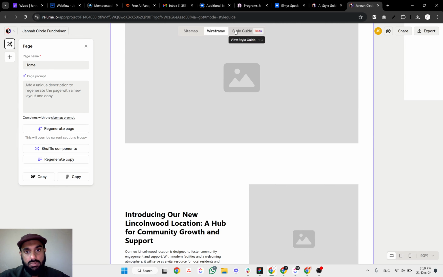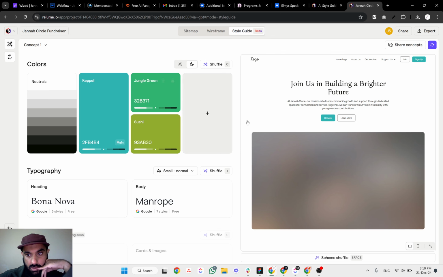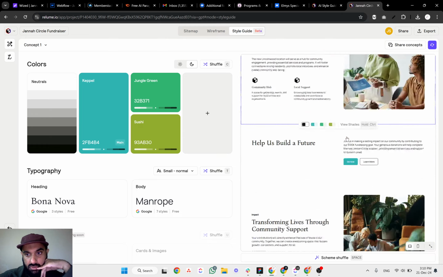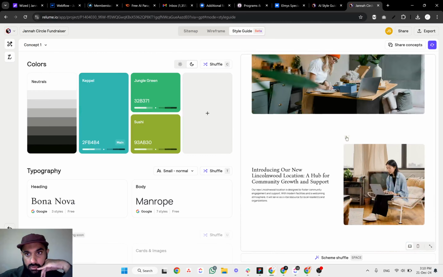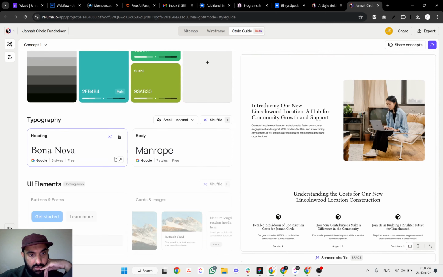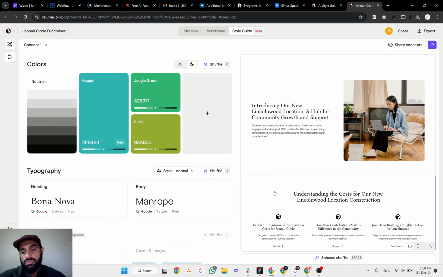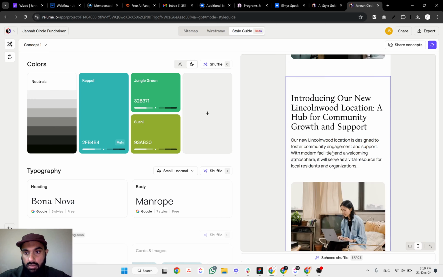You know, on the style guide, let's see how it goes with the style guide. Wow. So it is adding the pictures, adding the colors, and you can see that things are taking shape actually. Yeah, in just a few seconds it looks really nice, and I also have the mobile version, to see how it looks on mobile.